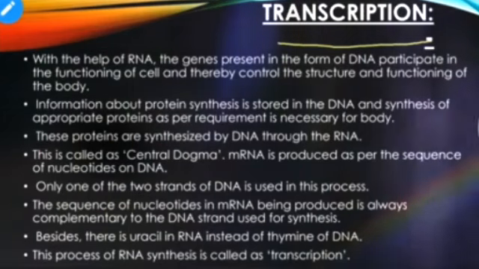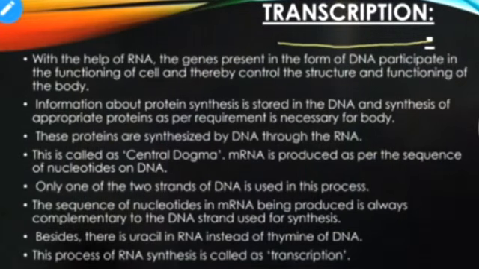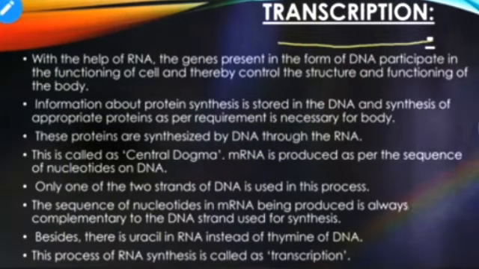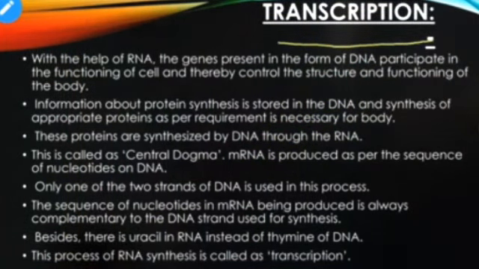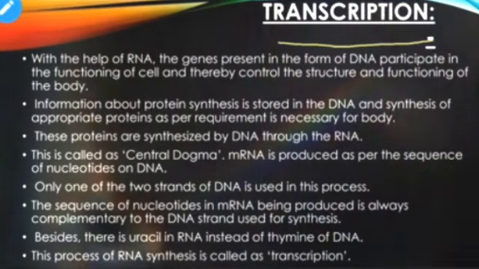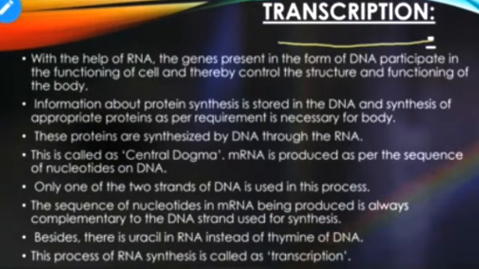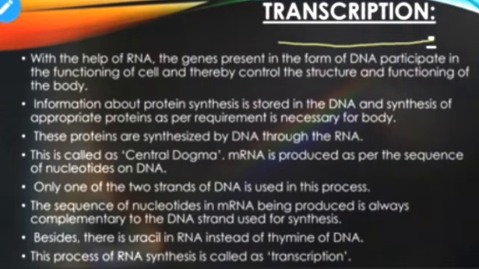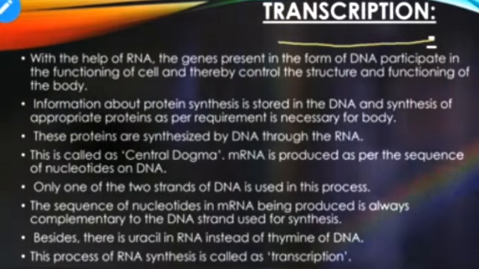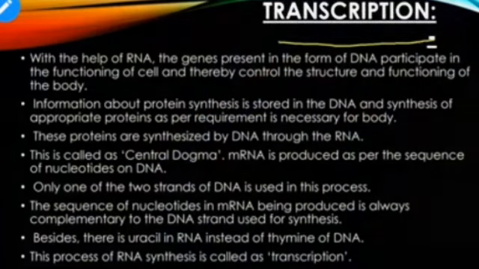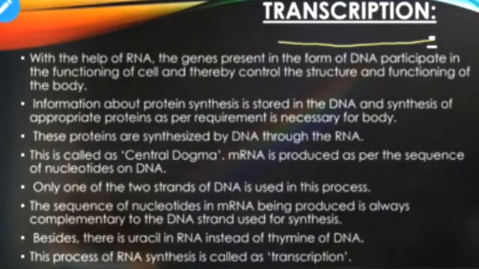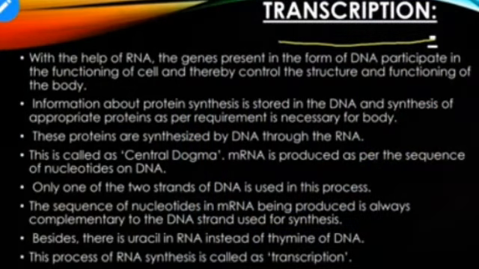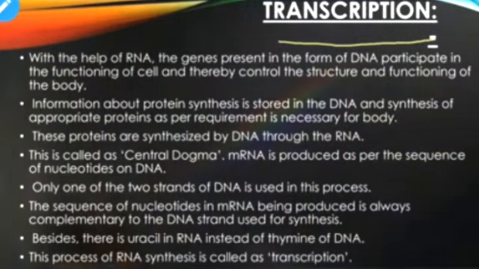Suppose DNA has A as a nucleotide, then mRNA will have U as a nucleotide. If T is a nucleotide on DNA, then it will have A as a nucleotide. If there is a G, there will be C. If there is a C, there will be G. This is called complementary nucleotide bonding between the DNA and the mRNA. And always remember, in DNA, wherever there is a T, that will be replaced by U in the RNA. That is a major difference between DNA and RNA.